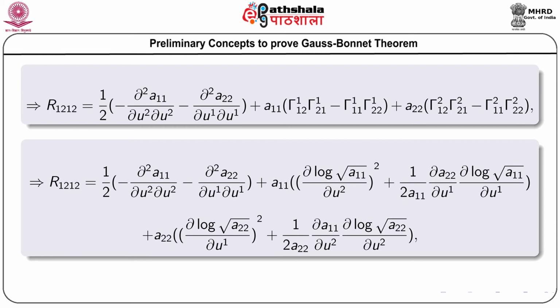And you are getting A 1 1 within the bracket del log root A 1 1 by del U 2 the whole square plus 1 by 2 A 1 1 del A 2 2 by del U 1 del log root A 1 1 by del U 1 plus A 2 2, and in a similar fashion we are getting the expression.